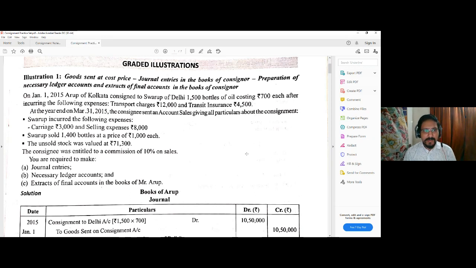We need not make the valuation separately. The consignee is entitled to a commission of 10% on sales. You are required to make journal entries, necessary ledger accounts, and extract of the final accounts in the books of Mr. Arup.